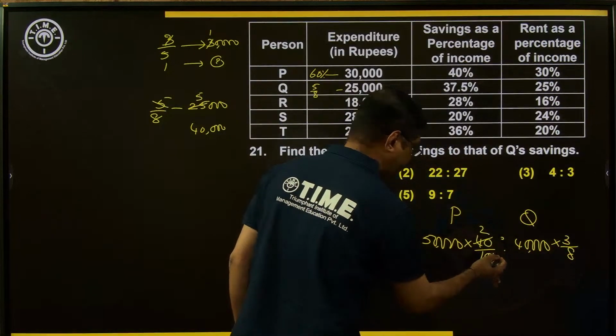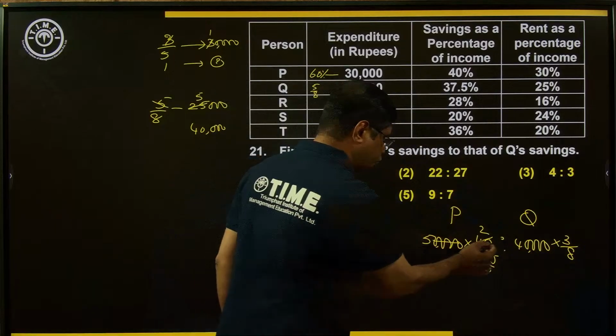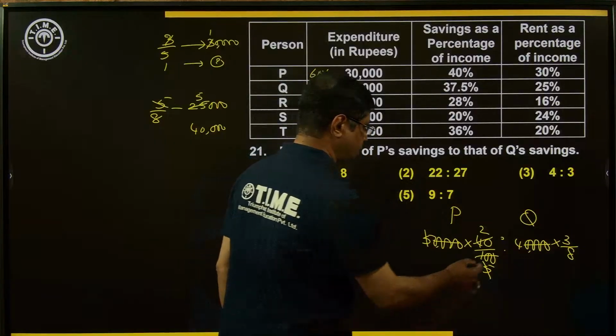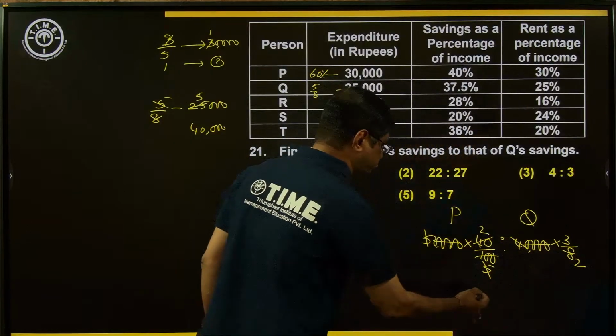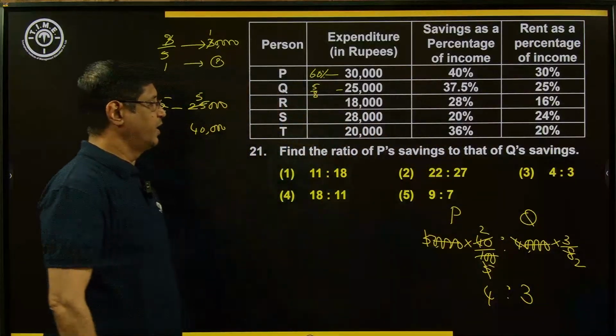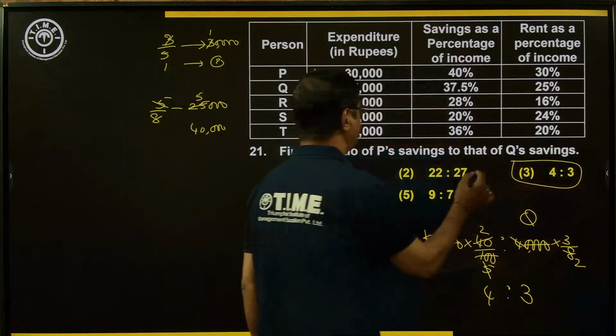Of course, it is 2 by 5. Solving this, the zeros cancel, the 5 here gets cancelled. 4 goes 2 times. 2 into 2 is equal to 4 is to 3. Now, what is the right choice? Option number 3. Third choice is the right answer.